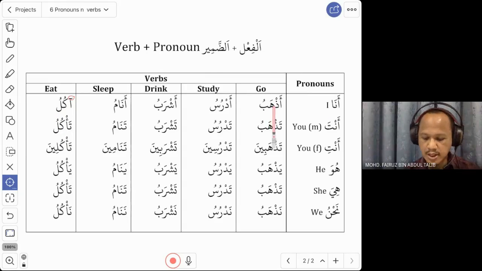So these are the 6 verbs that we learned today. Azhab, I go. Adrus, I study. Ashrab, I drink. Anam, I sleep. And akul, I eat. All right? Okay. Any questions so far for the first one?